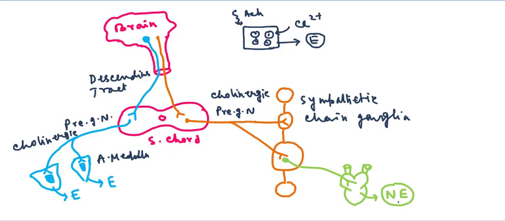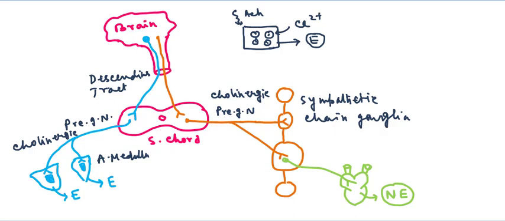How will norepinephrine or noradrenaline be secreted from the postganglionic neuron of the sympathetic system? You know that most of the postganglionic neurons of the sympathetic system secrete norepinephrine or noradrenaline as the neurotransmitter. Another system of the sympathetic nervous system is where the sympathetic chain ganglia are involved.